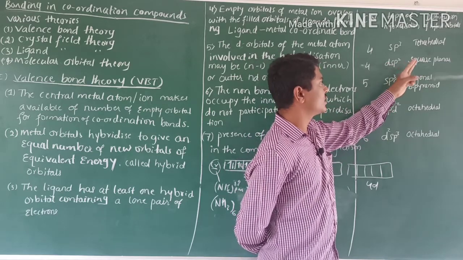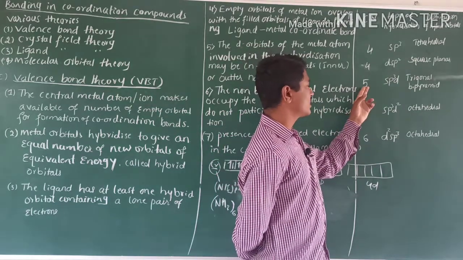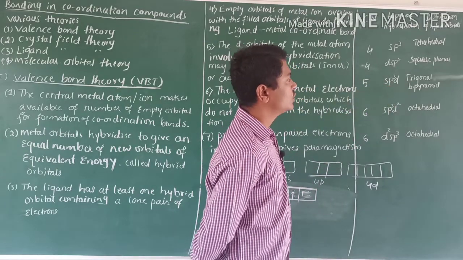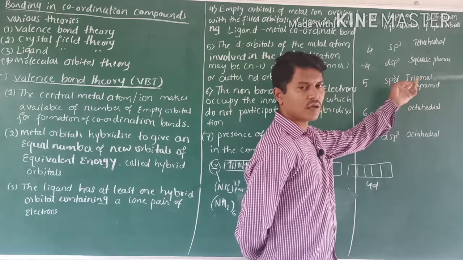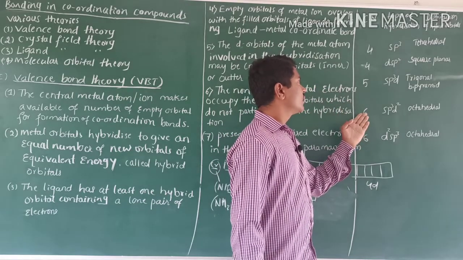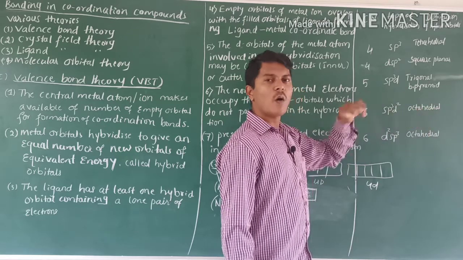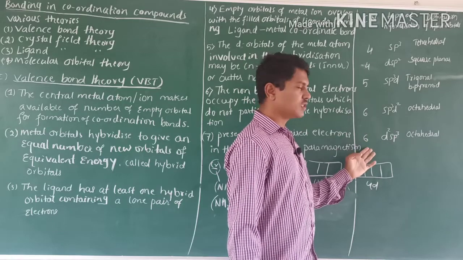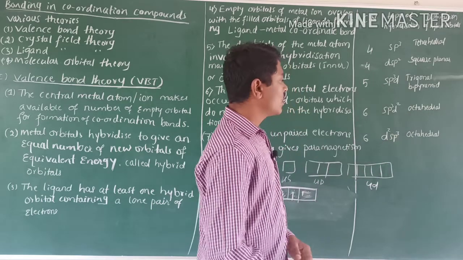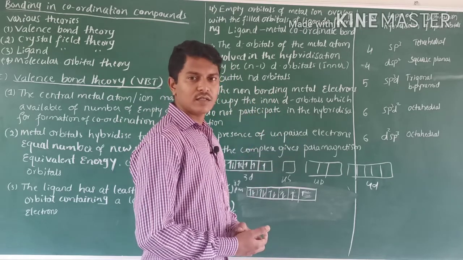If dsp2 hybridization is there, then the complex is square planar. If the complex has coordination number 5, then the hybridization is sp3d, and the geometrical shape is trigonal bipyramidal. Then coordination number 6, sp3d2 hybridization is there, then the complex has octahedral geometry. Same thing, for coordination number 6, d2sp3 hybridization takes place, then the complex is octahedral in geometry. Like this, these are the assumptions of valence bond theory.